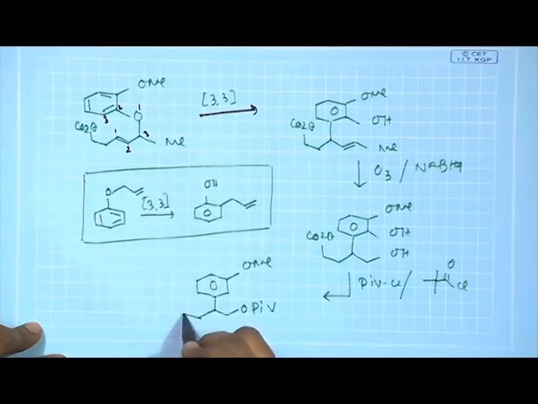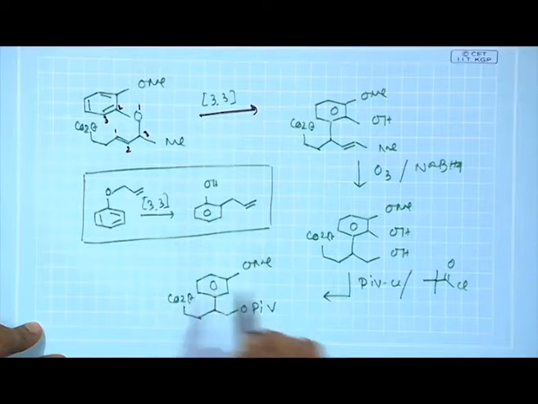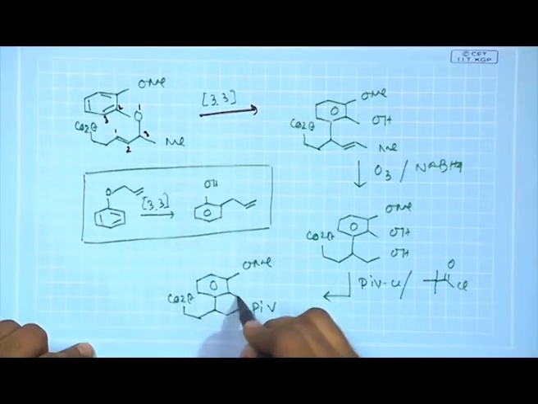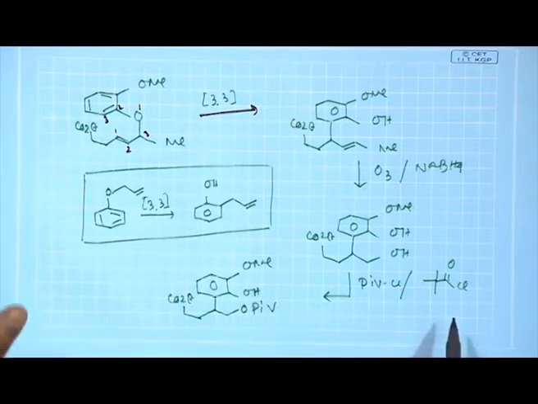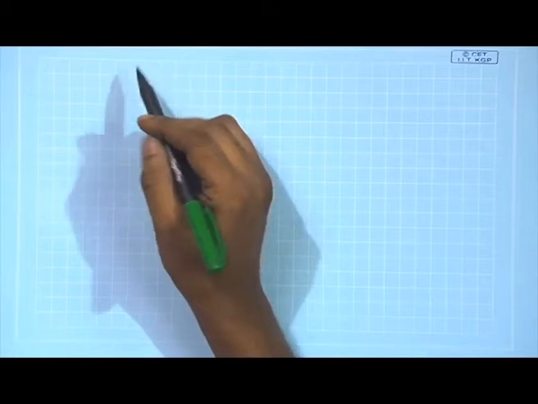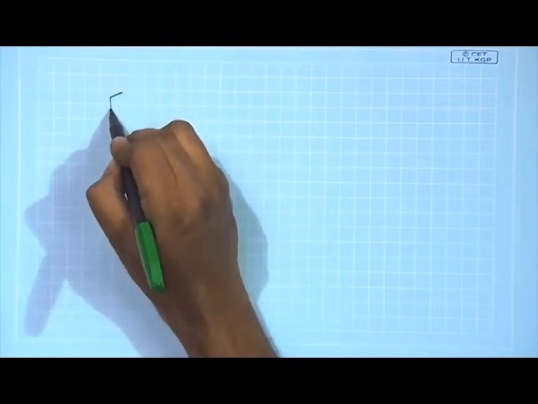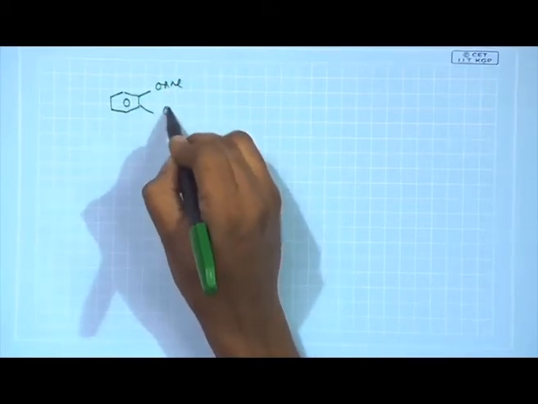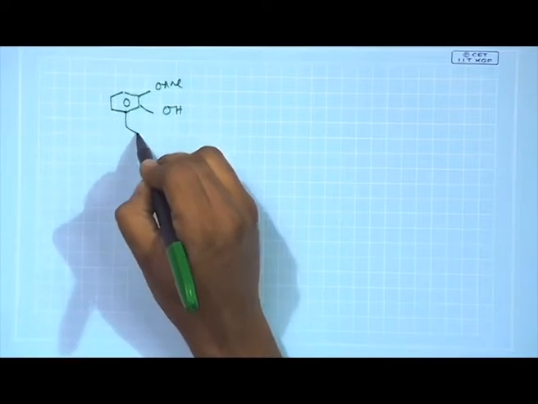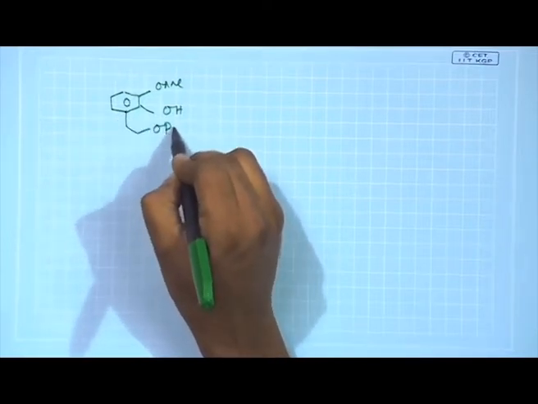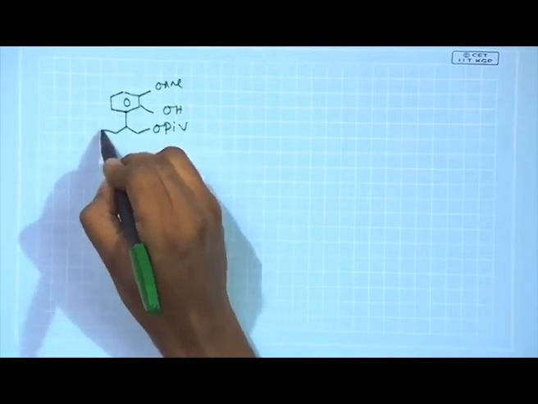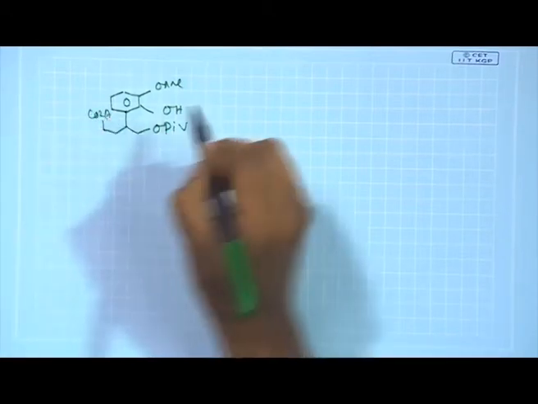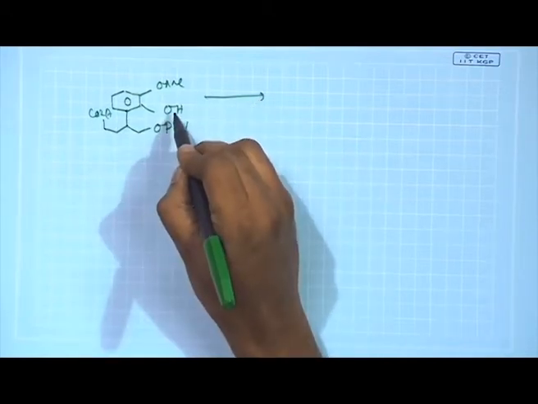This part remains similar, absolutely no issue. Your free phenolic OH is there, and if you remember, this free phenolic OH needs to be converted to the corresponding mesylate. We will take the structure as it is, and then we will try to finish up the remaining part of the synthesis, and let us see how it was done. The intermediate which was drawn on the earlier piece of paper has a structure like this, and as I said, you need to do a mesyl protection of this free phenolic OH.